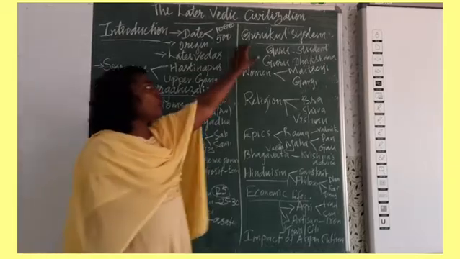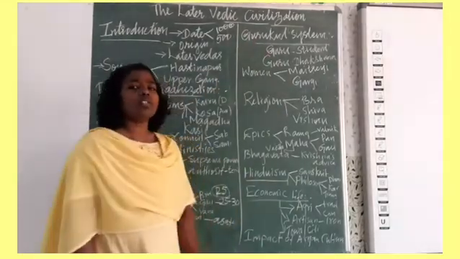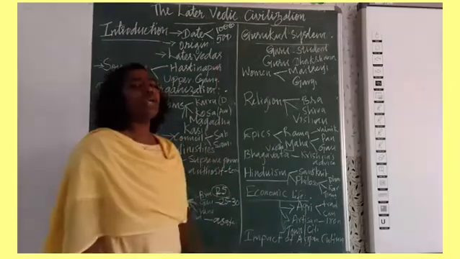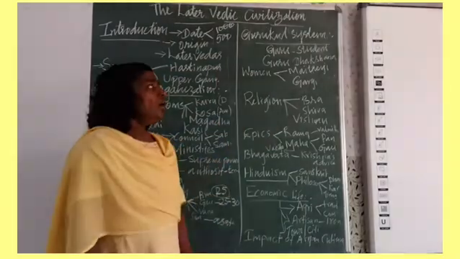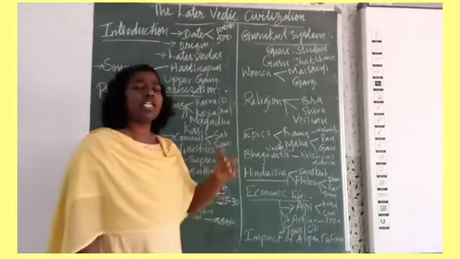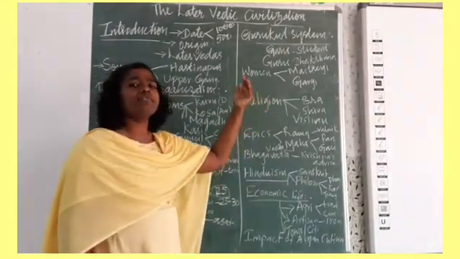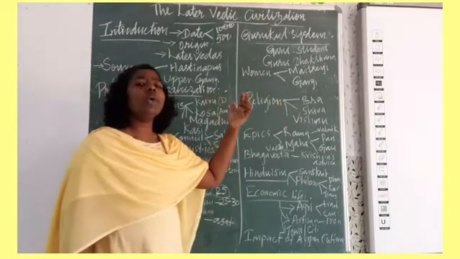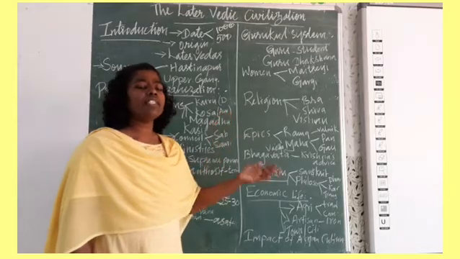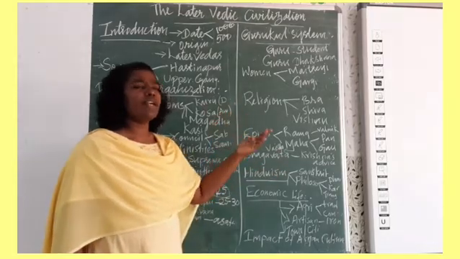Then we see the Gurukula system. What is the Gurukula system? It is a system of education that prevailed during the Vedic civilization. In the Gurukula system, the students will go to the Guru's house and stay there till the age of 25, and the Guru will teach everything, including fighting war and sword fighting.